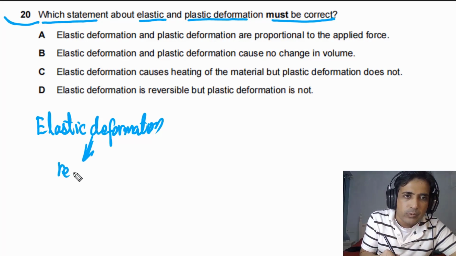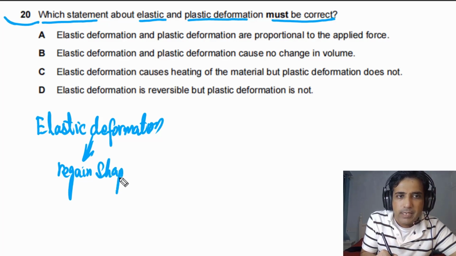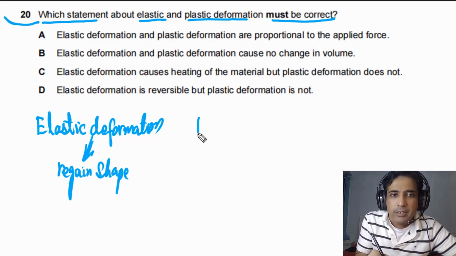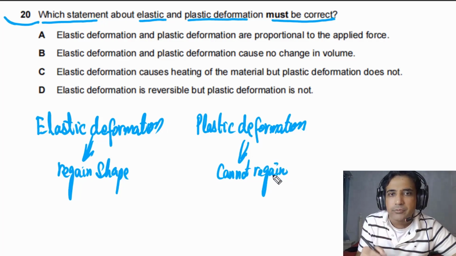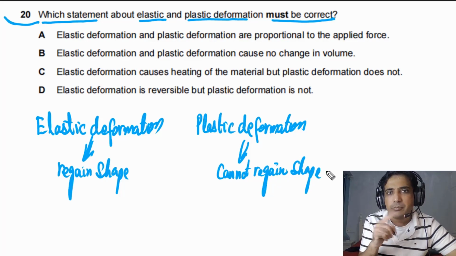So we will write down: an object can regain shape if it has been deformed elastically. Plastic deformation means that if an object has been deformed plastically, it will not be able to regain shape. We will simply say cannot regain shape. This is the difference between elastic and plastic deformation.